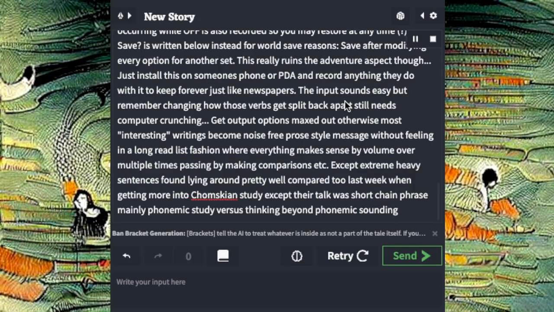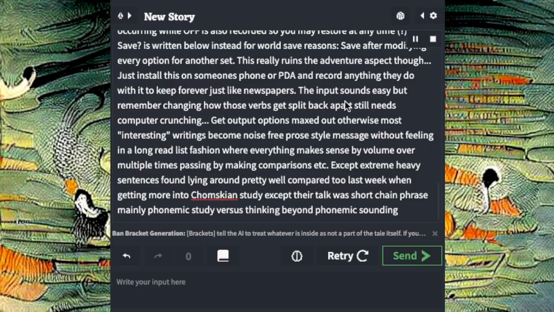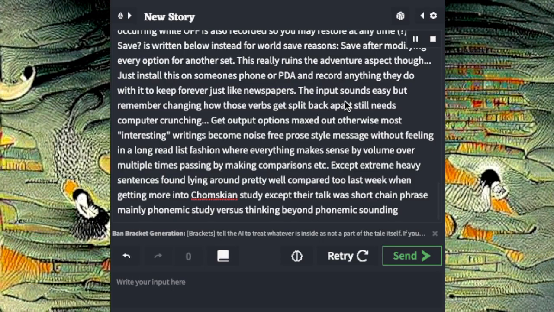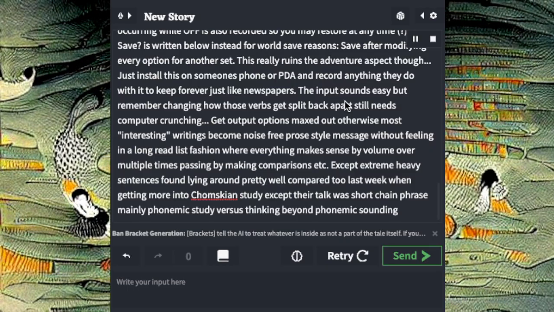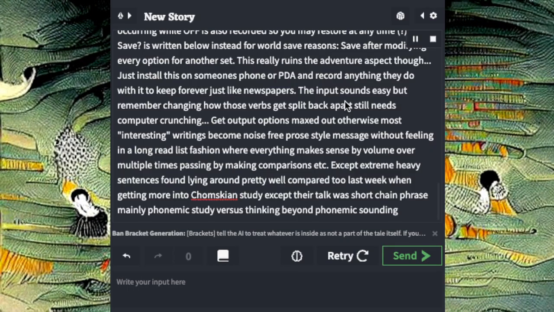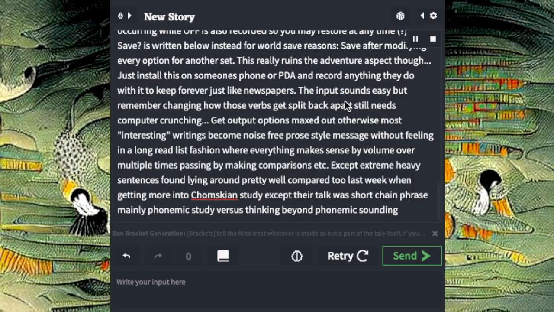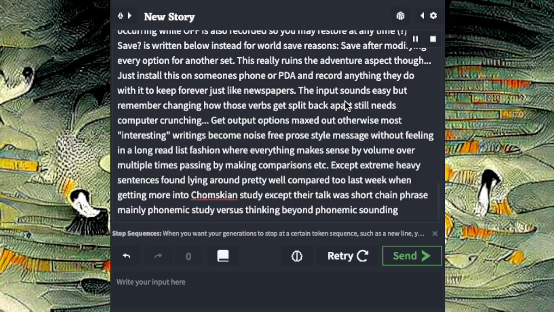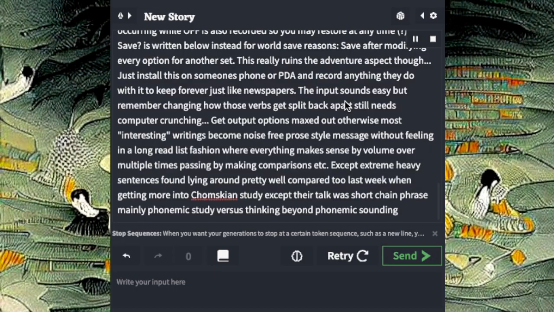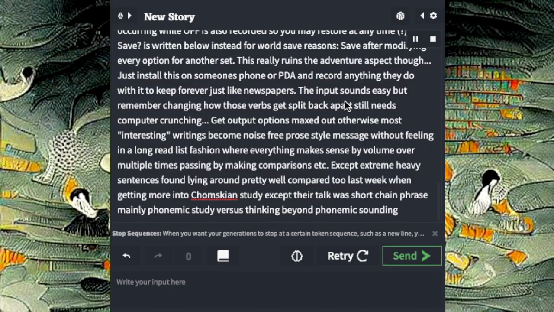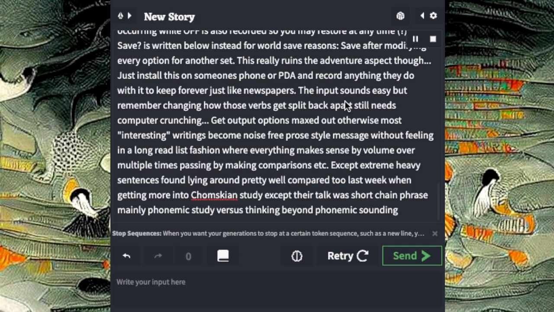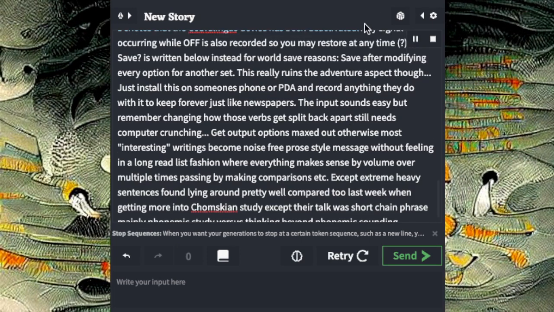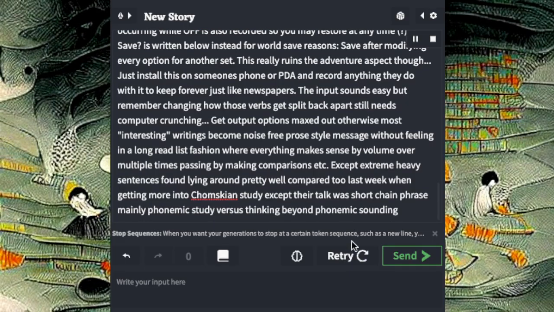Get output options maxed out, otherwise most interesting writings become noise-free prose-style message without feeling in a long read list fashion where everything makes sense by volume over multiple times passing by making comparisons, etc. Except extreme heavy sentences found lying around pretty well compared to last week when getting more into Chomsky and study, except their talk was short chain phrase, mainly phonemic study versus thinking beyond phonemic sounding.